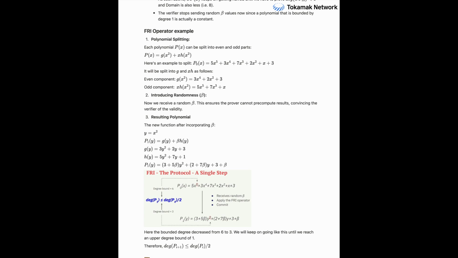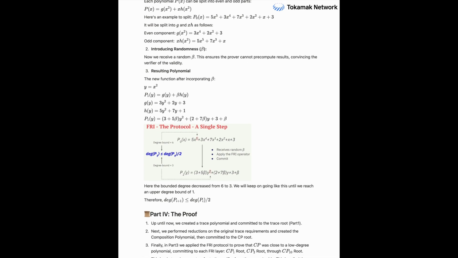Whoa. Okay, so it mixes the even and odd parts using the verifier's random challenge. What does that achieve? The crucial thing is that this new polynomial has roughly half the degree of the original polynomial p. Half the degree. Okay, that's significant. It's like taking a complex song, as we sort of alluded to, reducing it to its core melody, then maybe to a single repeating note, step by step.